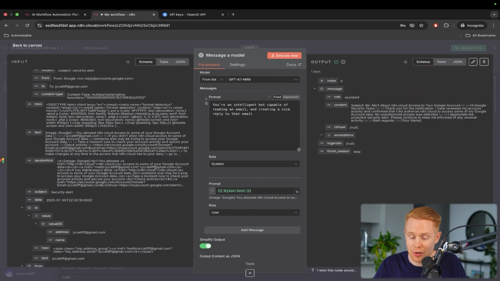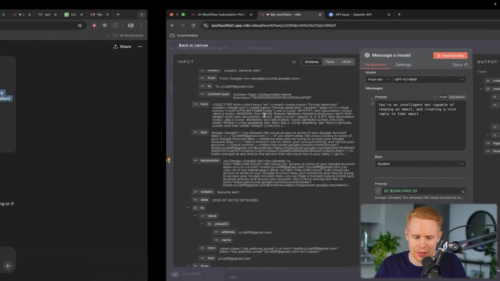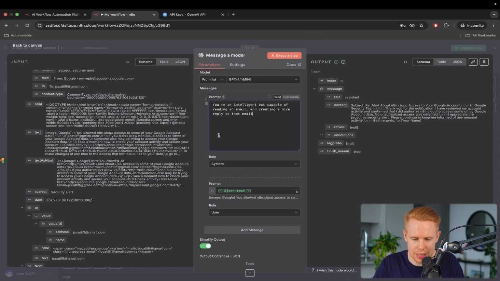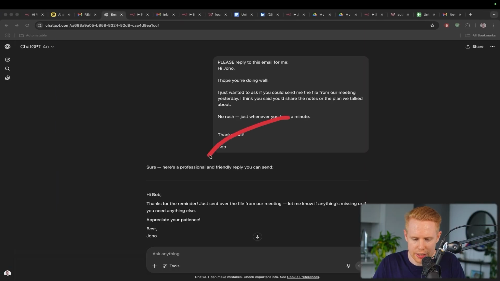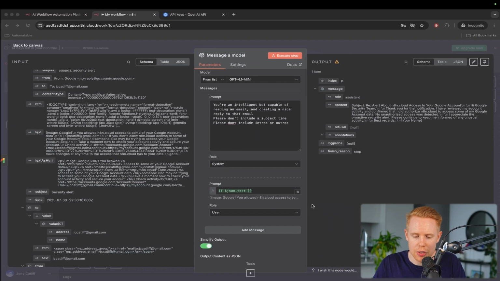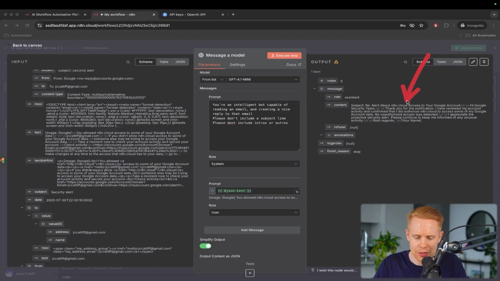Now, a couple of things in here: we could, of course, add additional instructions, just like we could with ChatGPT. We could say, please don't include a subject line. We could also say, please don't include intros or outros. You know how ChatGPT sometimes will be like, "Sure, here's a professional and friendly response for you to send," and then "Please let me know if you want to do something else." We don't want that in here. We just want the exact email to be crafted here. So we can say, please don't include intros and outros.